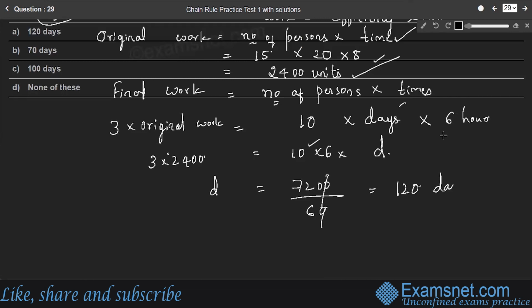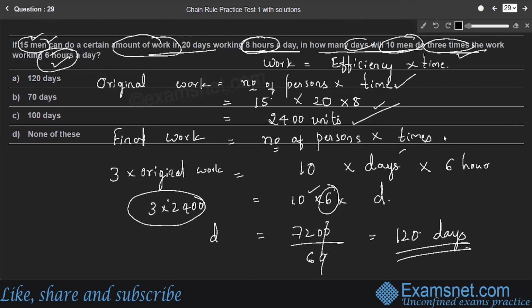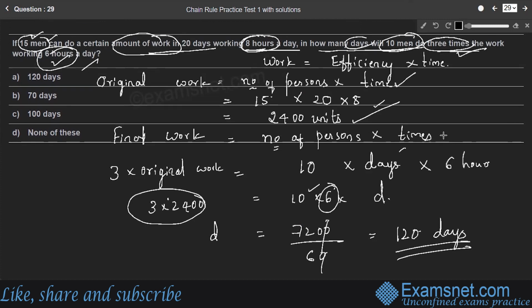So 10 men took 120 days to complete 3 times the original work, provided they work for 6 hours a day. Therefore, 120 days is the answer. Look at the options. Option A is the right answer.